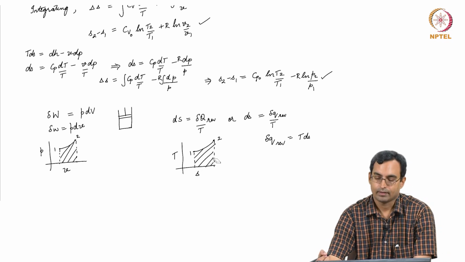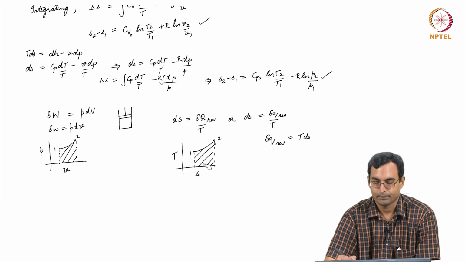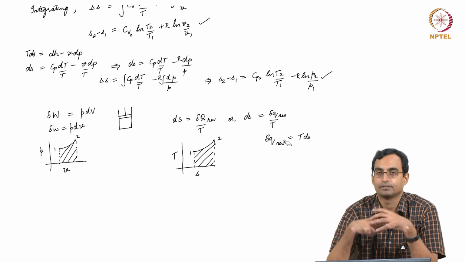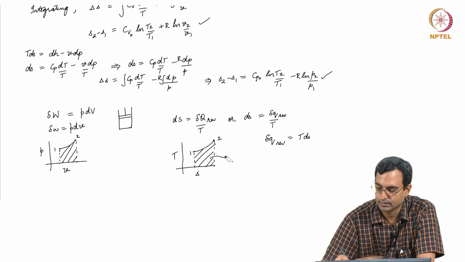So, what we see is that if I plot TS diagrams, temperature entropy diagrams, then for reversible processes, the area under the curve with respect to the x axis or the entropy axis essentially gives me the heat transferred.